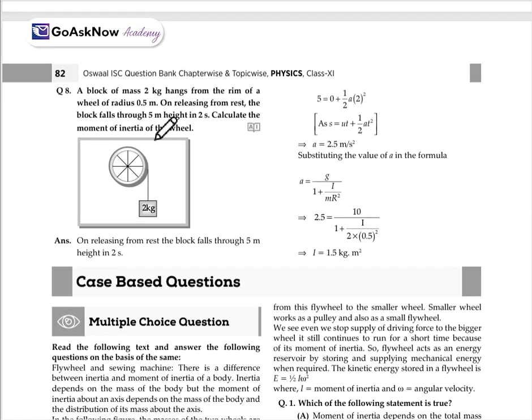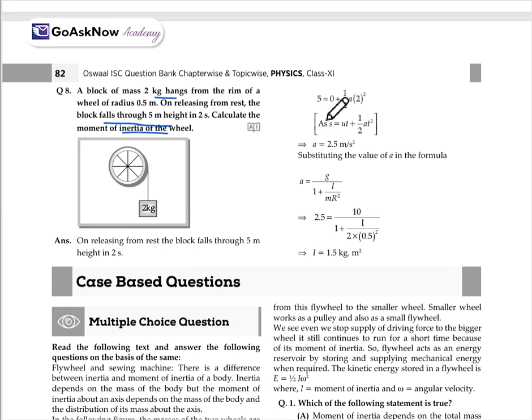Now, a block of mass 2 kg hangs from the rim of a wheel of radius 0.5 meter. On releasing it from rest, the block falls through a height of 5 meters in 2 seconds. Calculate the moment of inertia of the wheel. Here we have to find the moment of inertia.